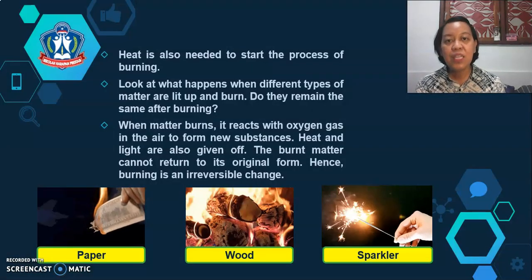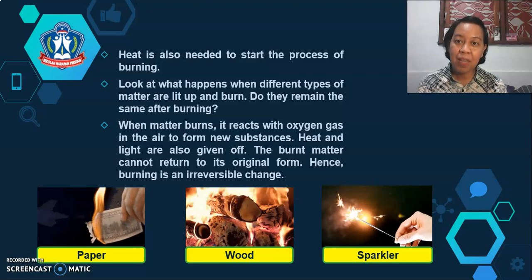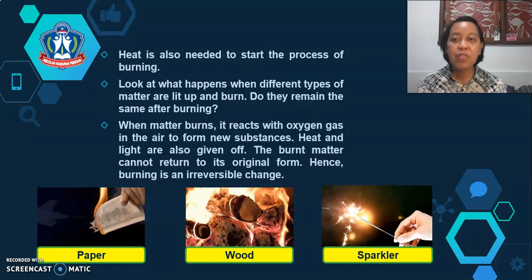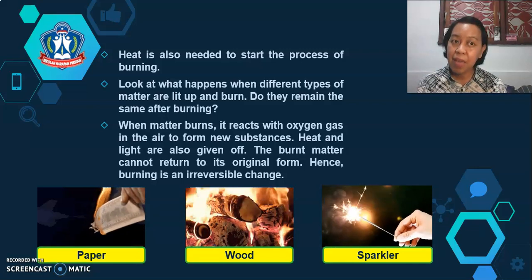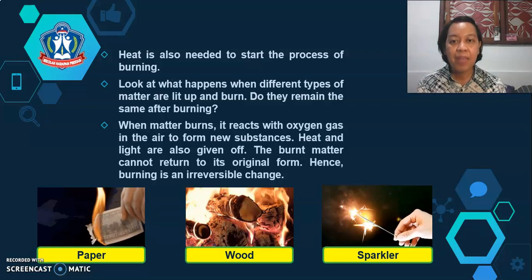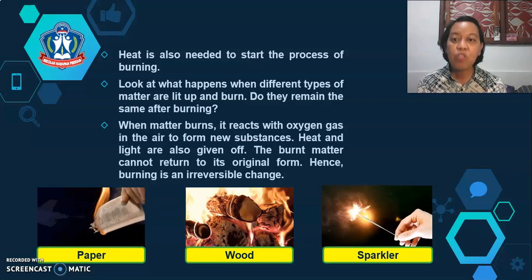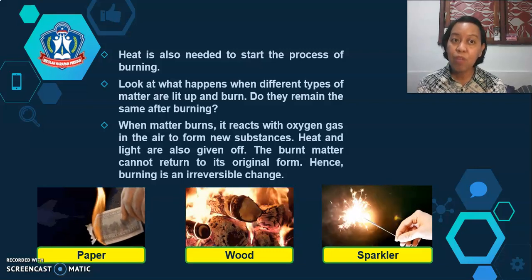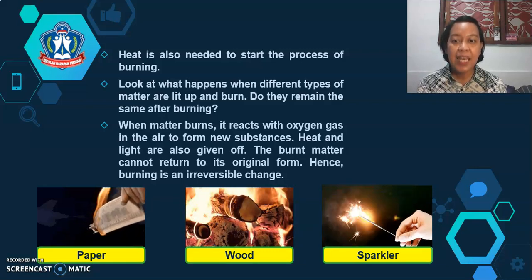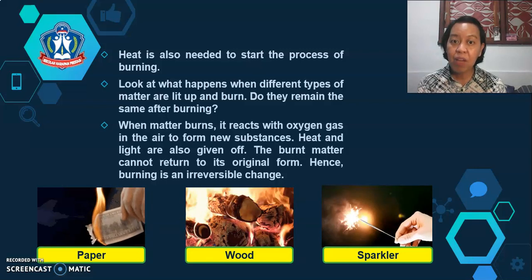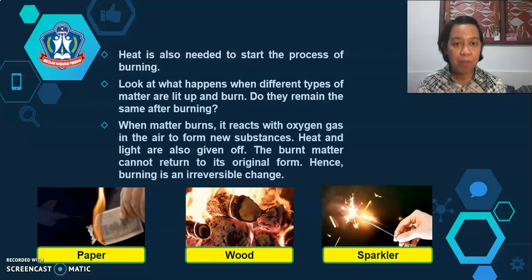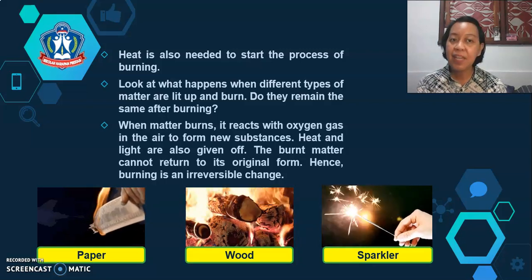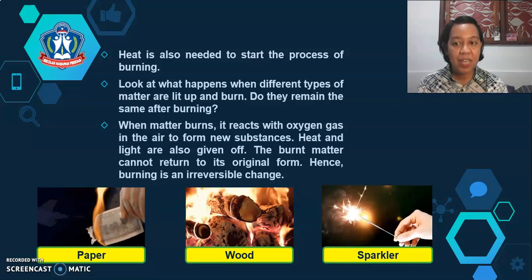Heat is also needed to start the process of burning. Look at what happens when different types of matter are lit up and burned. Do they remain the same after burning? When matter burns, it reacts with oxygen gas in the air to form new substances. Heat and light are also given off. The burnt matter cannot return to its original form. Hence, burning is an irreversible change.